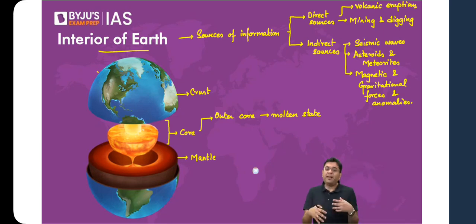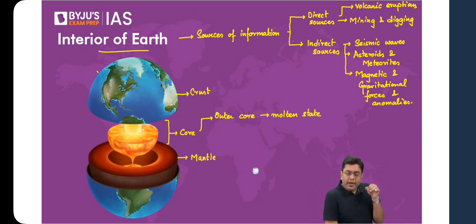So here we find a trend that as you start going into the depth of the planet Earth, the temperature tends to increase. That is what is referred to as geothermal gradient.